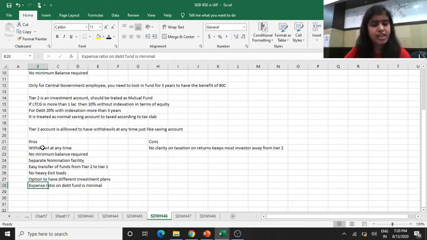The expense ratio is very minimal in comparison with mutual funds, so it is one of the biggest advantages. But what are the cons? There is no specific clarity. Though we have seen the details about taxation, there is no specific clarity about it, and that keeps most investors away from Tier 2.